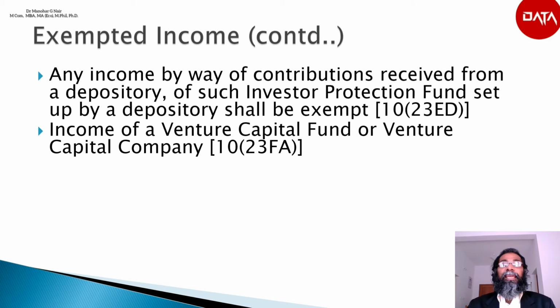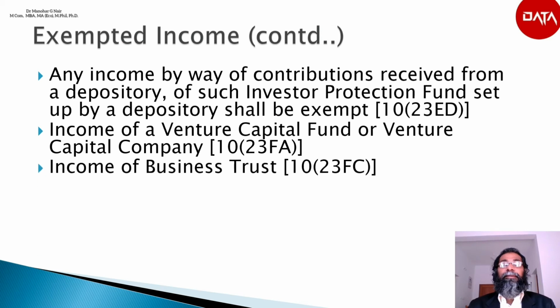The next is income of a venture capital fund or a venture capital company according to section 10(23FB), which shall be exempted. The next is income of a business trust, section 10(23FC).